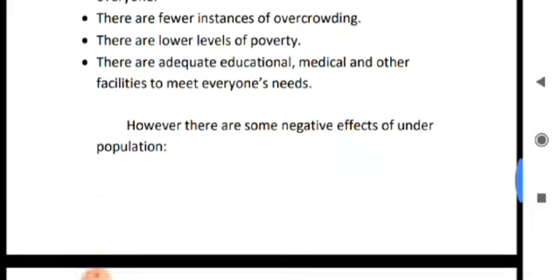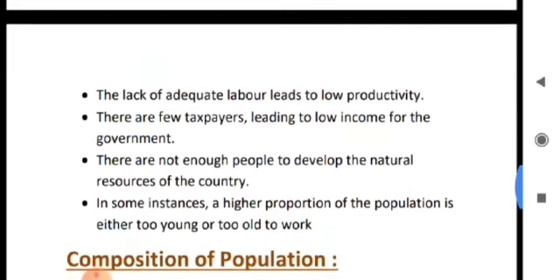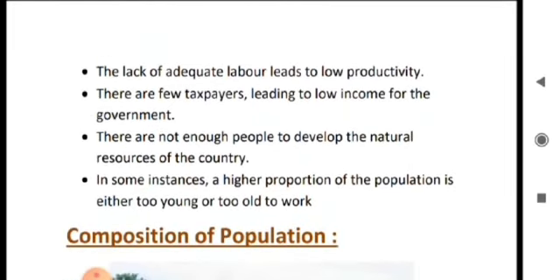And now come to the negative effect, that is the lack of sufficient labor. There are not enough people to develop the natural resources. So many.